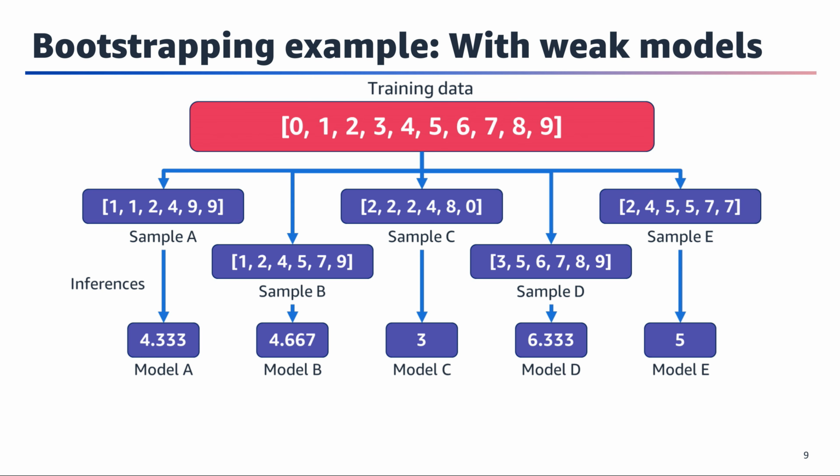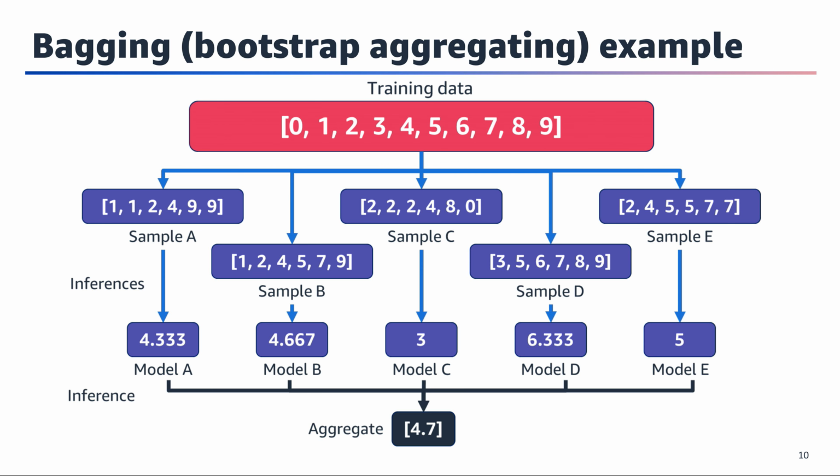Consider an example with 5 samples instead of 2. This creates a diverse selection of subsets of the data. Sample A, used by model A, sample B used by model B, and so forth. In this simplified example, you take the average of the samples to produce inferences for each model. These models are commonly called weak models or weak learners. They are less likely to have an overfitting problem because they have only samples of the larger dataset to train on. When it is time to make a prediction, you aggregate all the inferences from all the models in some way to produce one final result, which is your final inference.